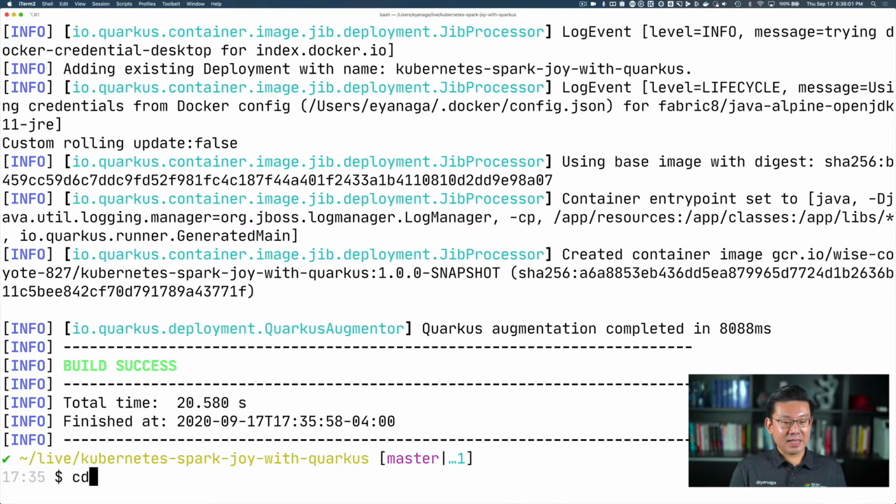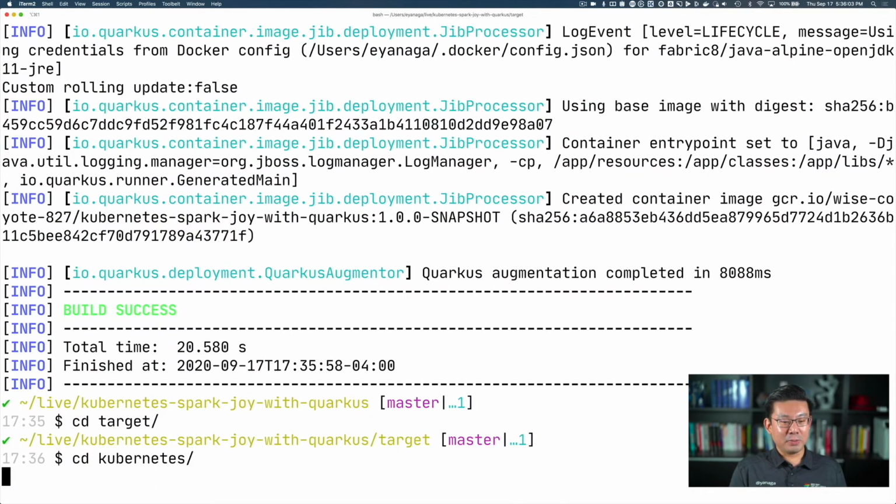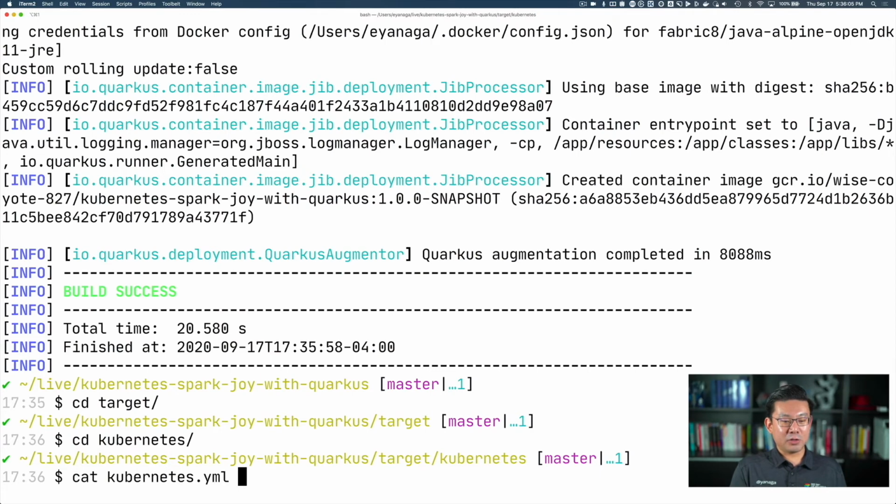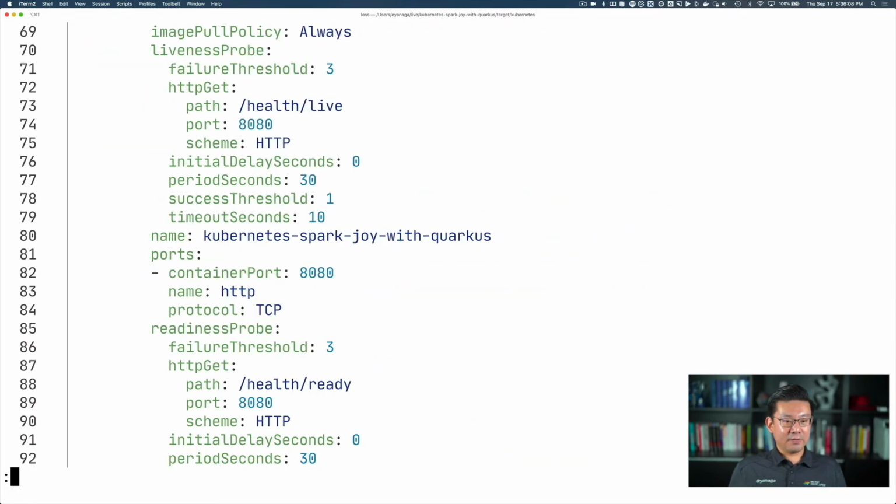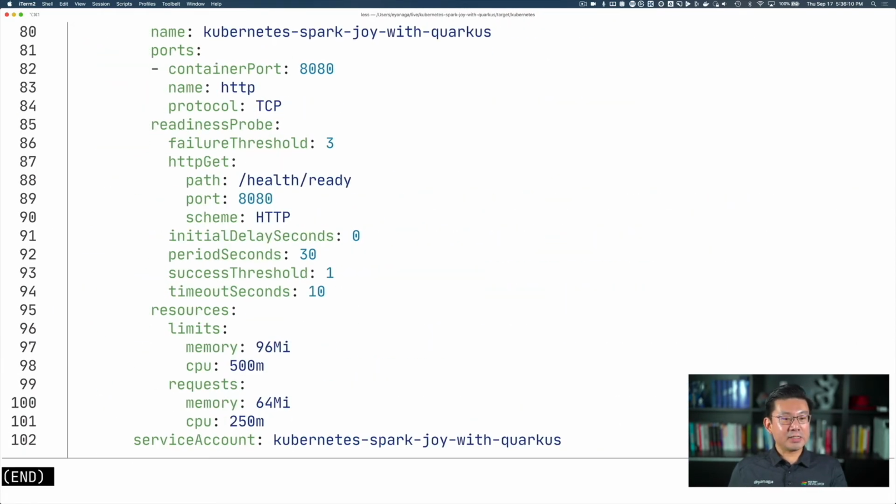Yes, build success. Let's go to my target folder, Kubernetes, and I'm going to get the Kubernetes YAML file. Let's see if I have these properties. Yes, you can see that the Quarkus Kubernetes extension added these properties at the bottom. So you can see the resources, limits, memory, CPU, and just in case I made a mistake, had a typo, the build would fail because the extension would check, well, this property does not exist, so you have something wrong. So yeah, the Quarkus Kubernetes extension doesn't allow you to generate an invalid Kubernetes YAML file.